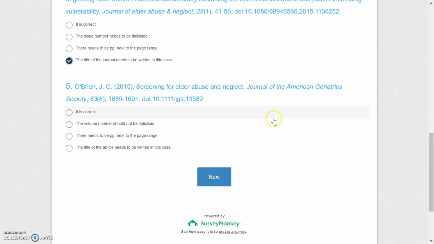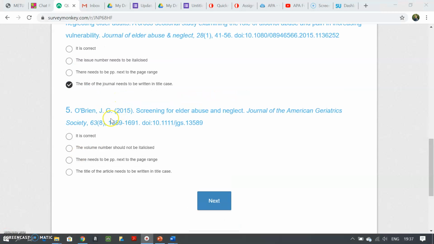Let's look at the last one on this page. What is wrong with this? Okay. Here, again, the same question. What is wrong with this one? As I see it, here is the writer's name written correctly, the title of the article, the title of the journal written correctly. This is the volume number, by the way. As you see, it is written in italics. This is how you do it. And in parentheses, it is the issue number.